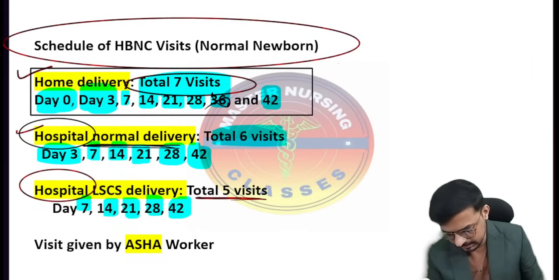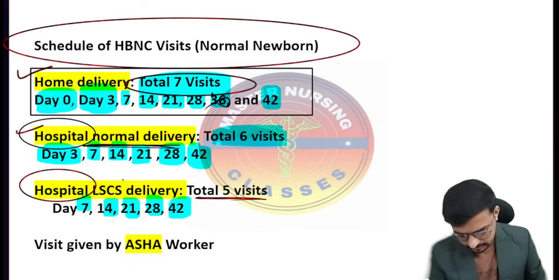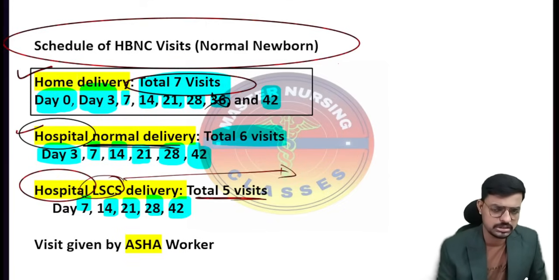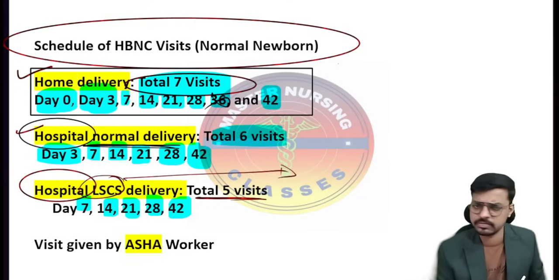Okay, why, sir, like this? Why are there only 5 visits in LSCS? In the case of LSCS, they will keep the patient at least 3 to 4 days in the hospital, and she will get discharged on the 5th day, or the 6th day, or the 7th day, based on her condition, because it is a small procedure with a surgical incision on the abdomen, done by the obstetricians.